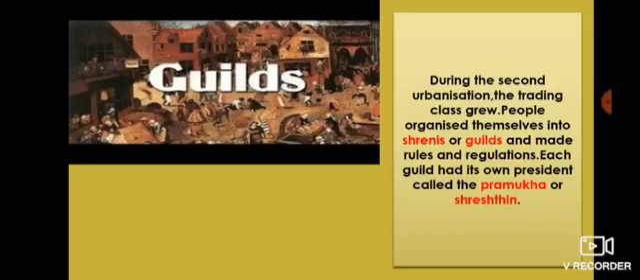Each guild had its own president called the Pramukh or Shrestha. He was greatly respected and presided over the settlement of disputes among guild members. Membership to the guild was hereditary. There were two kinds of guilds, merchants and crafts.